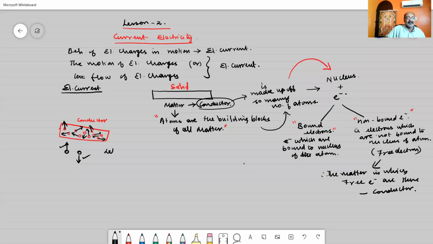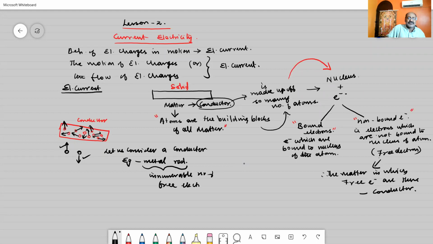Let us consider a conductor. For example, take any metal rod. Inside that metal rod, you have innumerable free electrons, that is, electrons which are not bound to the nucleus of the atom. But the free electrons are in random motion.